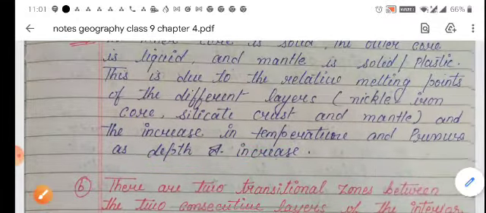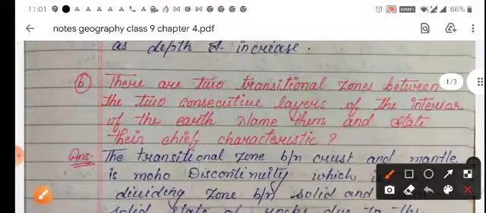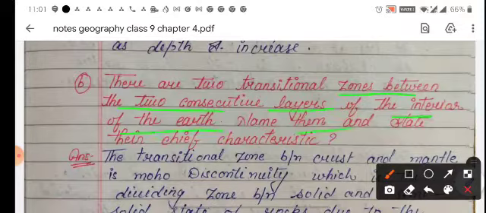So the second question: there are two transitional zones between the two consecutive layers of the interior of the Earth. Name them and state their chief characteristics. The transitional zone between crust and mantle is the Moho discontinuity, which is the dividing zone between solid and semi-solid state of rocks.